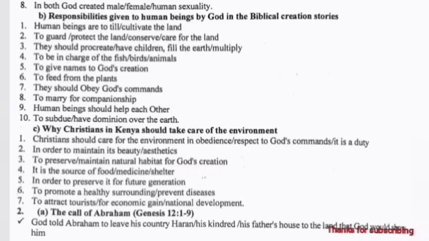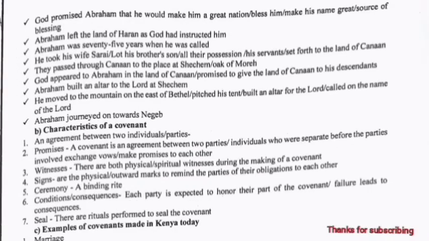Question 2. The call of Abraham is found in Genesis chapter 12 from verse 1 to 9. God told Abraham to leave his country, Haran, to the land that God would show him. God promised Abraham that He would make him a great nation. Abraham left the land of Haran as God had instructed him. Abraham was 75 years when he was called. He took his wife Sarai, Lot his brother's son, and all his possessions, to the land of Canaan.